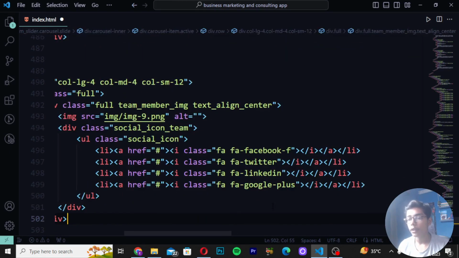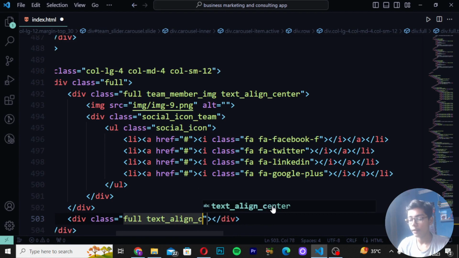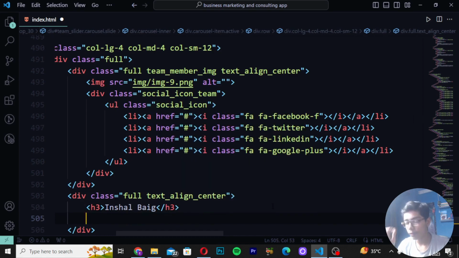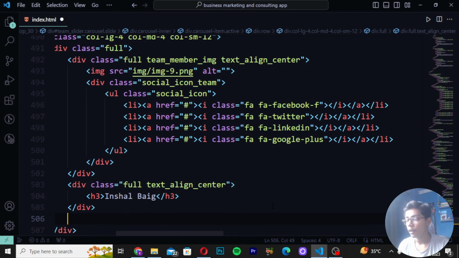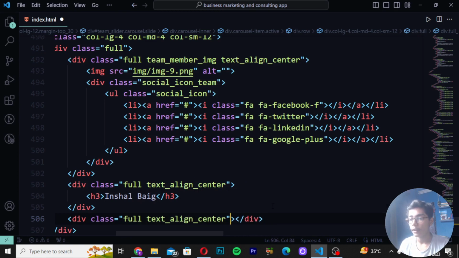Then move down after the two divs here and write div class as full name. Here I will be writing full text align center. Then write here h3, and then again I will be just writing my name. Then when you have written that, simply move down after this tag and write div class as full underscore, or you can write full underscore text align center like this.